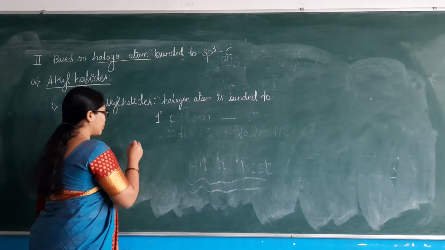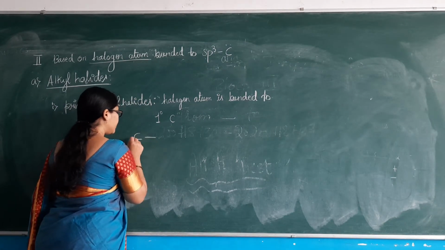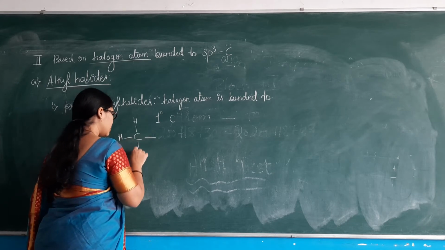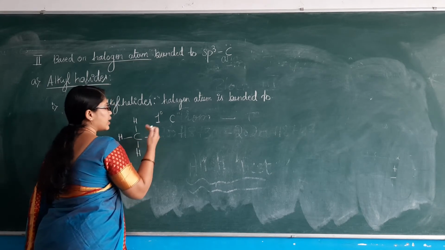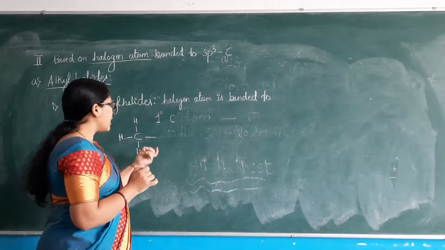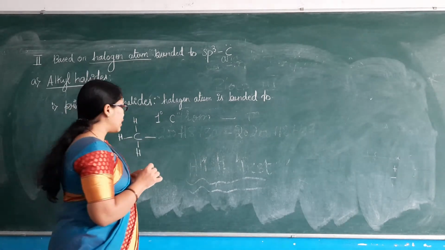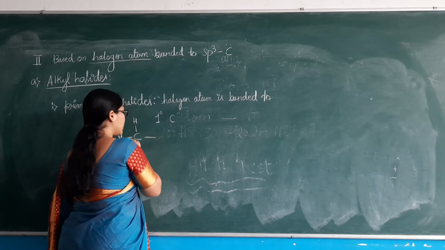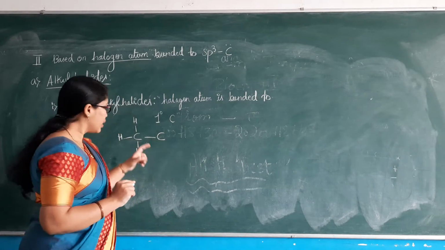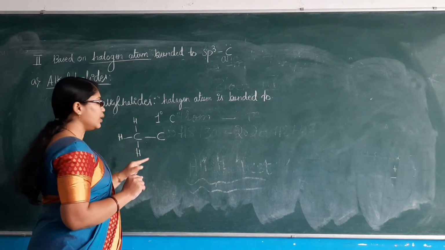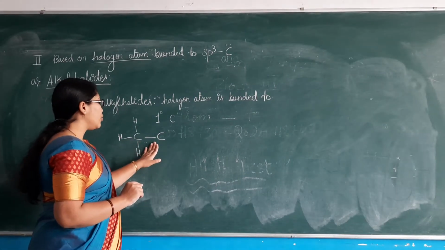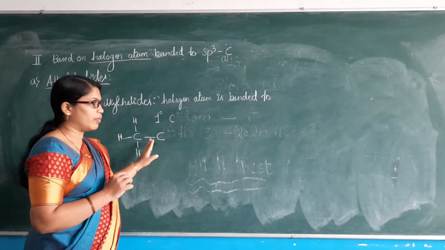The carbon atom that is bonded to 3 hydrogens and to only one other carbon atom is called a primary carbon.